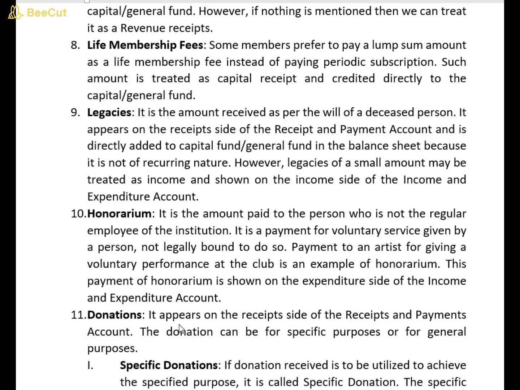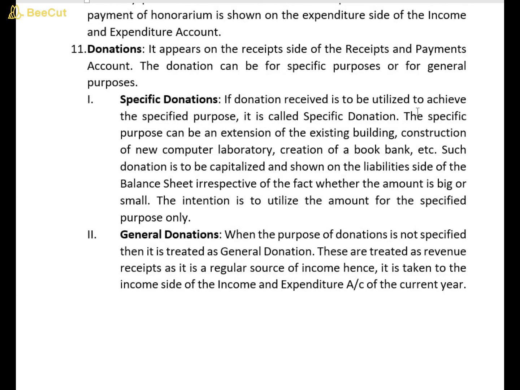Donation. It appears on the receipt side of receipt and payment account. We can receive funds in the form of donations. The donation can be for specific purposes or general purposes. Specific donations. If donation received is to be utilized to achieve a specified purpose, it's called specific donation.